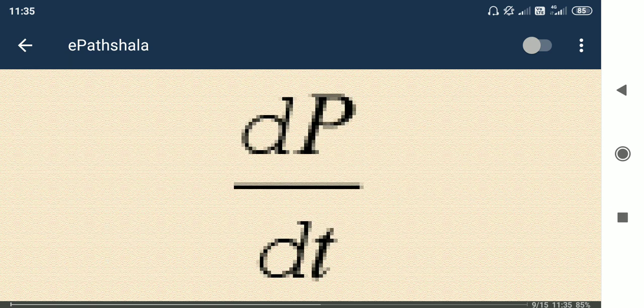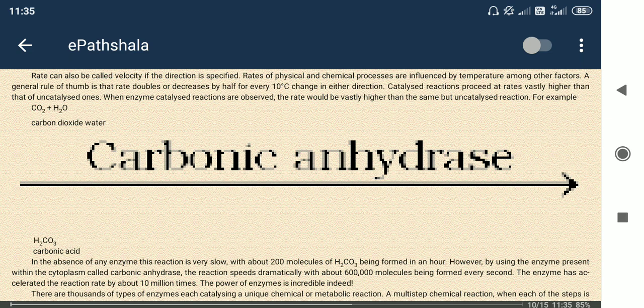So enzyme kinetics. One thing you need to understand is that enzyme kinetics means the enzyme is working or acting on the substrate molecules. Substrate is getting converted to product. This conversion means breaking of some bonds and making some other bonds.